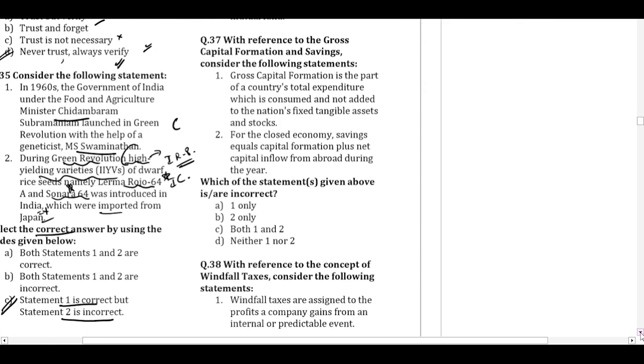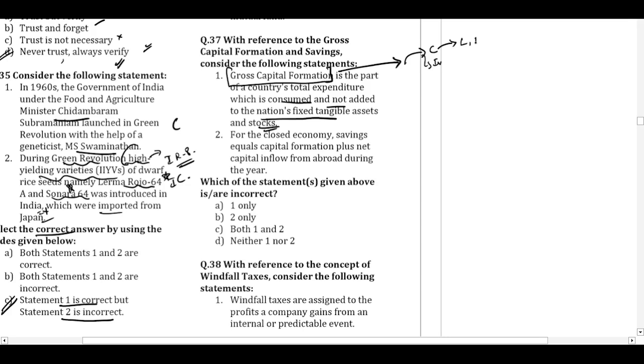Question number 37. With reference to gross capital formation and savings, consider the following statements. Gross capital formation is the part of a country's total expenditure which is consumed and not added to the nation's fixed tangible assets and stocks. When we say gross capital formation, out of a current year's earning, how much are we putting into capital assets and into the changes in the inventories?